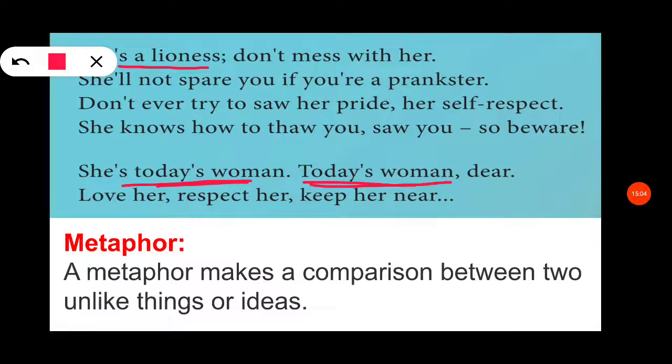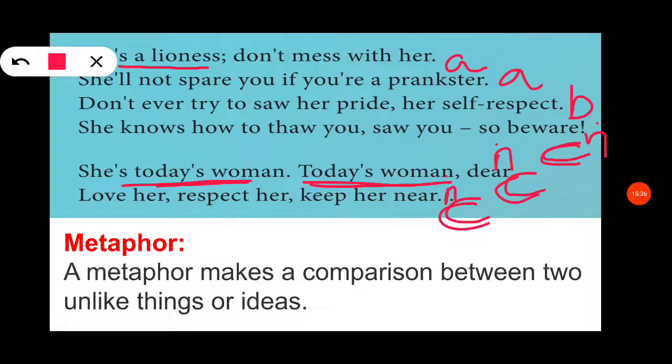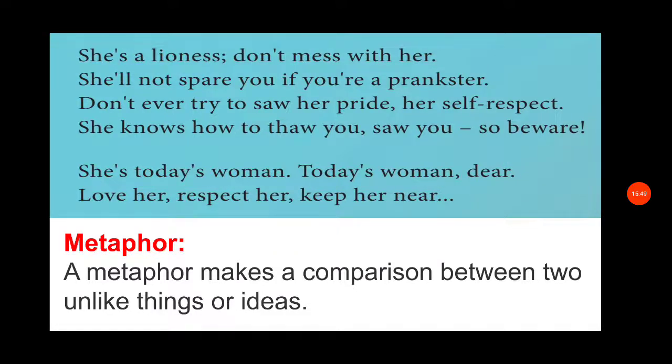For "prankster" and "self-respect," the sound is the same, so we can frame A. Then "beware" is B. Then "dear," the "ear" sound, "where," same sound, "near" is C. So "beware," and here also "dear, near," the same sound, so we framed C, C, C. So the rhyming scheme for the sixth line is A, B, C, C, C.